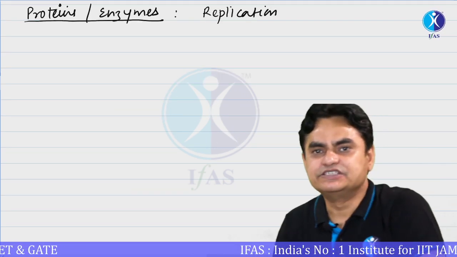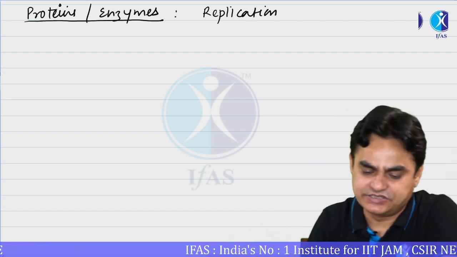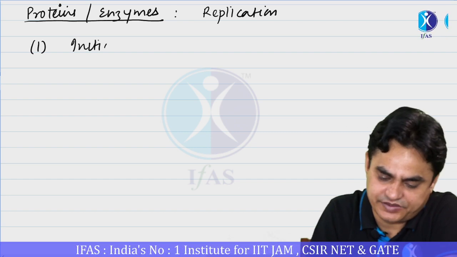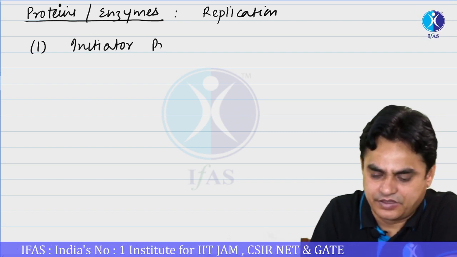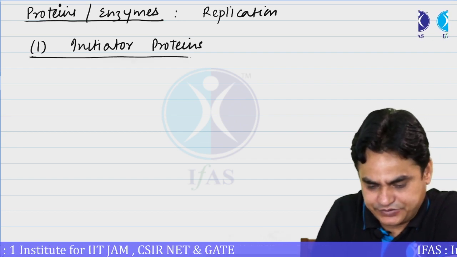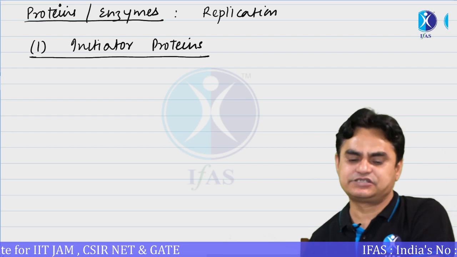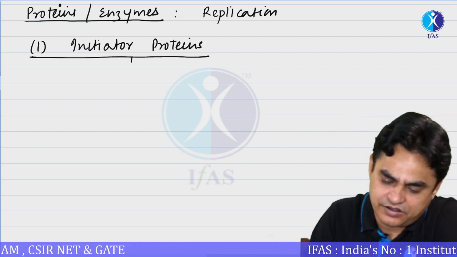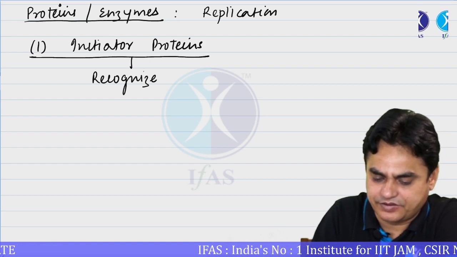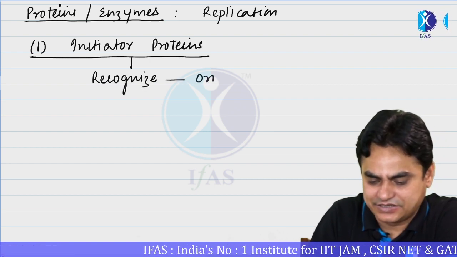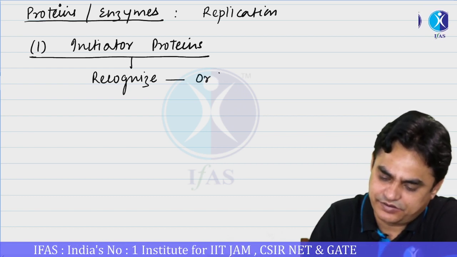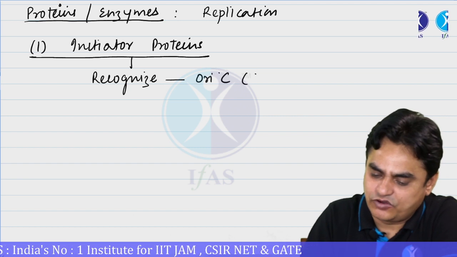The first proteins utilized for replication are the initiator proteins. These are the proteins which basically recognize the OriC in bacteria, the OriC of E. coli.